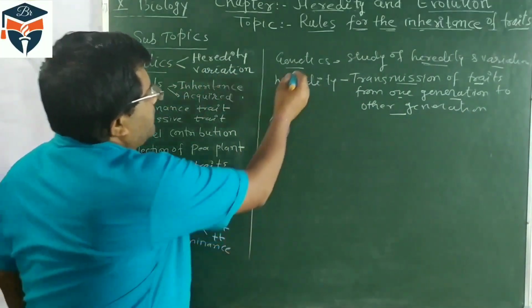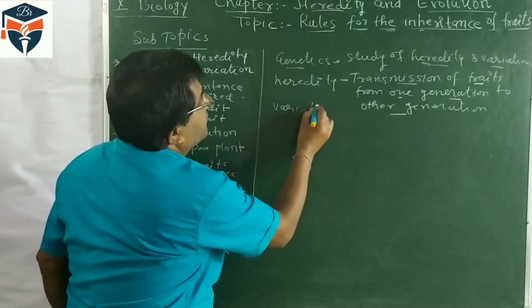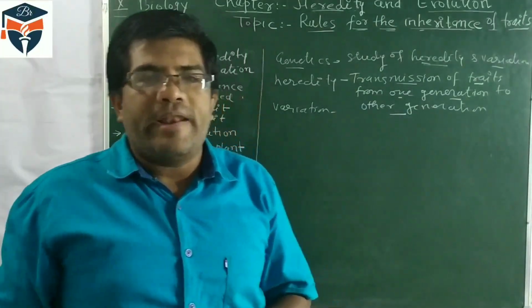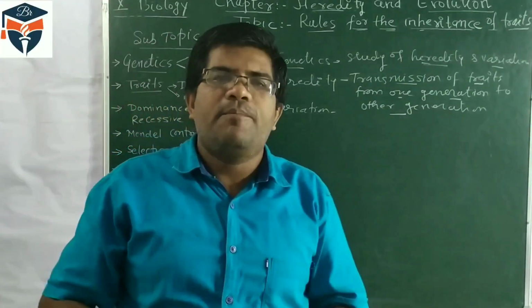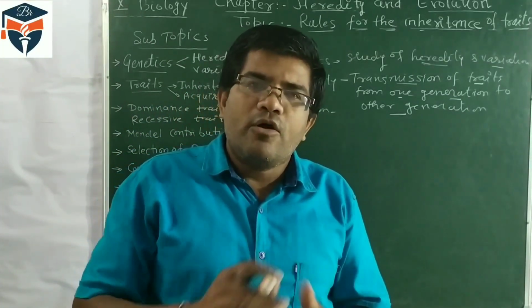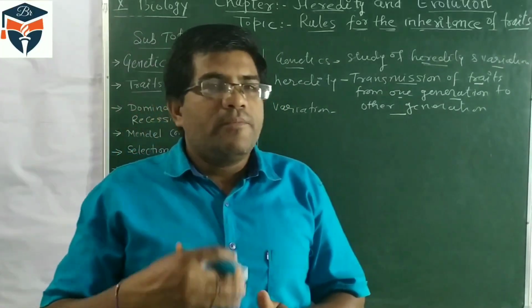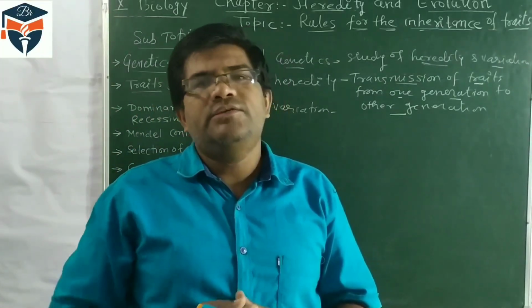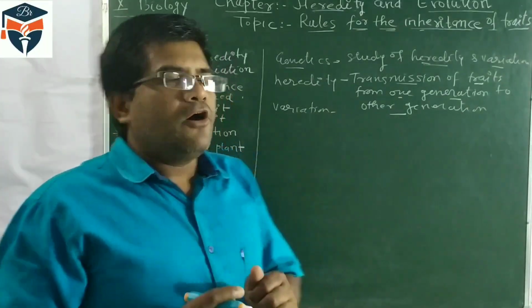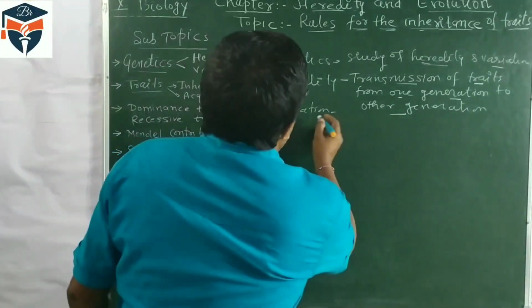Another part of genetics is variation. What is variation? If you see yourself with your parents, are you an exact carbon copy of your father or mother? You are not. It means you have differences from your father and mother, and those differences are called variation.